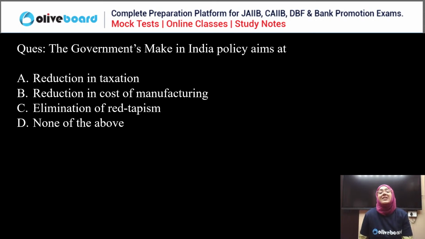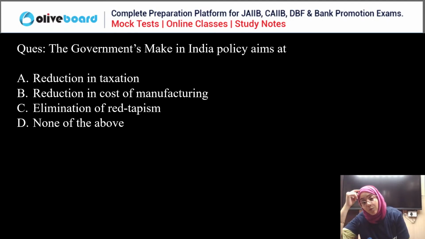Ashish is saying red tapism, elimination of red tapism. Again, read out the question. Swarna is saying B, reducing the cost of manufacturing. Okay, Allwell is saying B. Somnath is saying C. So the correct answer is what? The government's Make in India policy aims at what? Reduction in the taxes, reduction in the cost of manufacturing, elimination of red tapism, or none of the above.